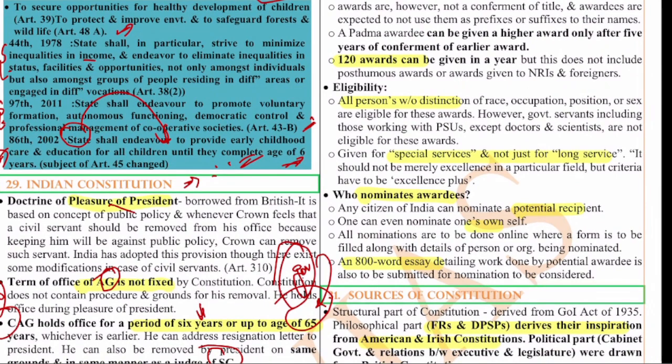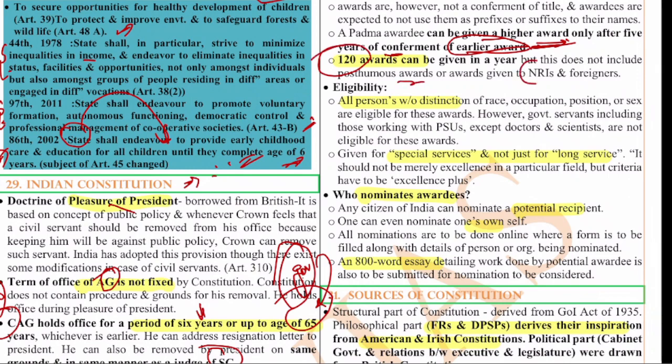That means if Padma Shri is given, only after 5 years can the Padma Bhushan be given, and if Padma Bhushan is given, only after 5 years can the Padma Vibhushan be given. Every year only 120 awards can be given, but this does not include posthumous awards or awards given to NRIs and foreigners. So if a statement says only 120 awards can be given every year, that will be a wrong statement.